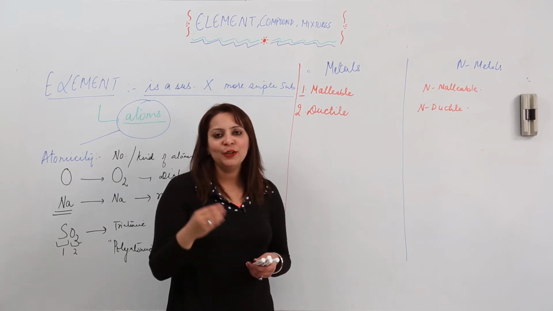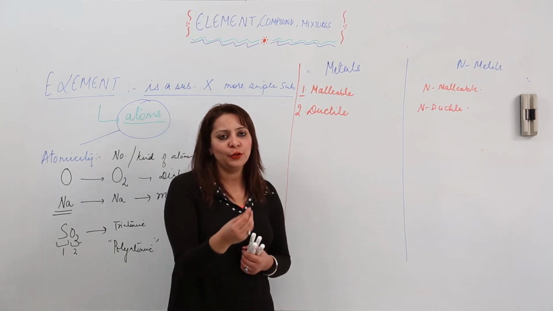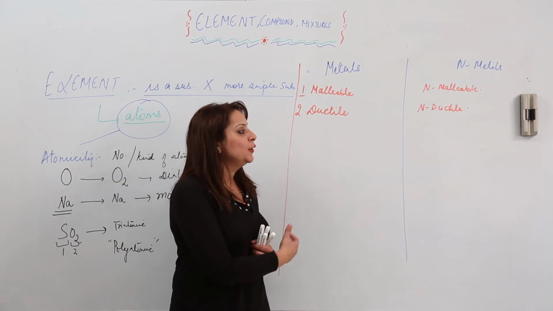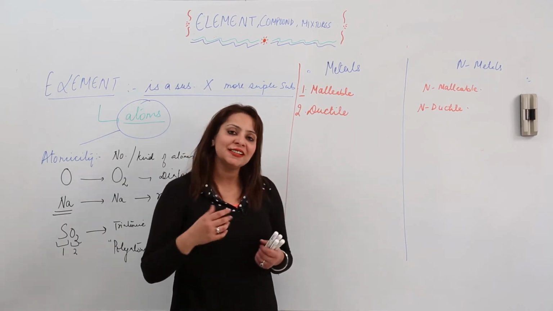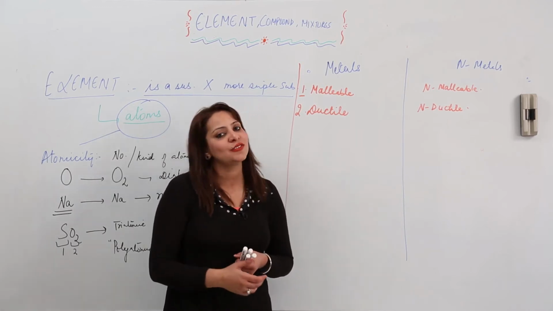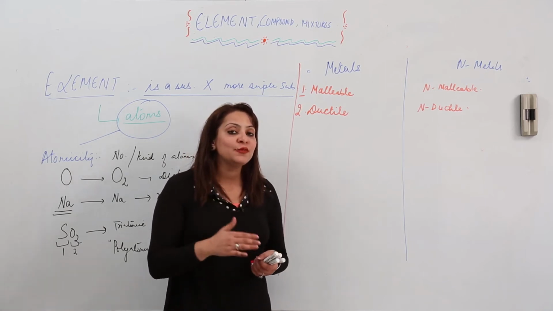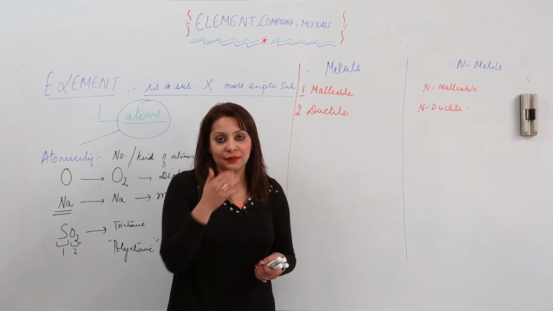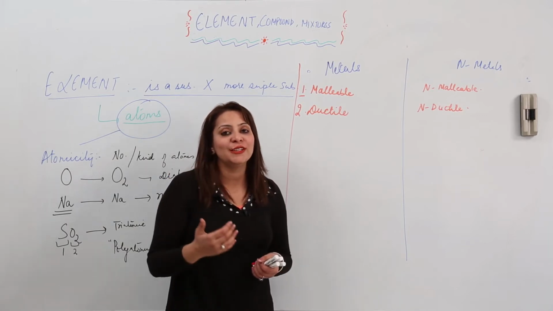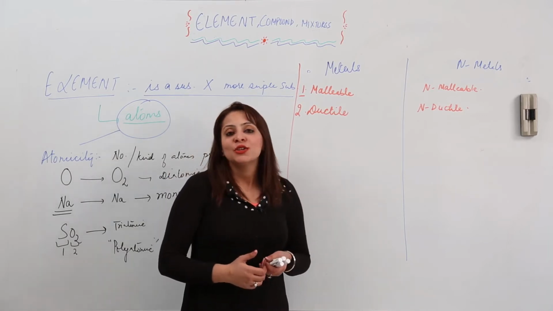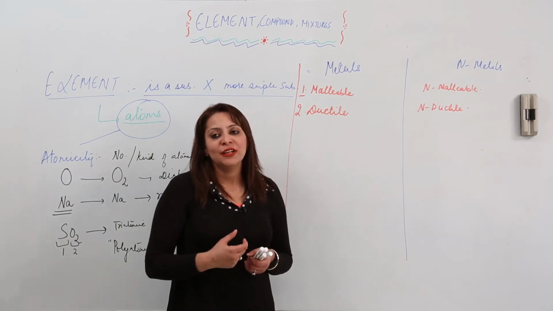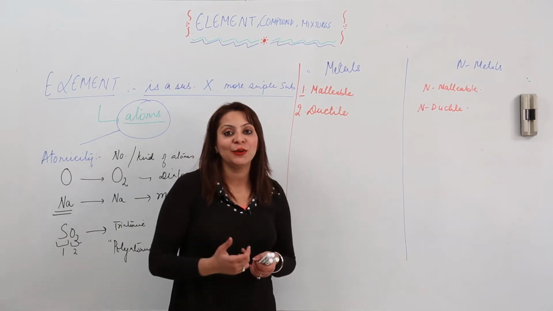I think only a few students will be familiar with this term ductility, because it is not used in daily routine. So just start using new words, because we want to increase your level. As your class is increasing, you need to increase your level as well, so that your standard is raised, okay?